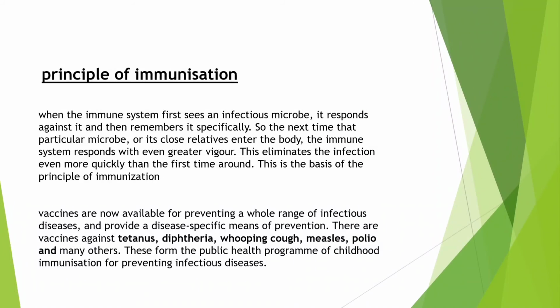So what is the principle of immunization? When the immune system first sees an infectious microbe, it responds against it and then remembers it specifically. So the next time that particular microbe or a close relative of the microbe enters the body, the immune system responds vigorously. This eliminates the infection even more quickly than the first round. This is the basis of immunization. Vaccines are there for many infectious diseases like tetanus, diphtheria, whooping cough, measles, polio. And through the public health program, we are able to immunize every child of India and of the world.